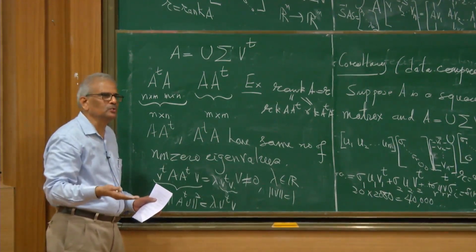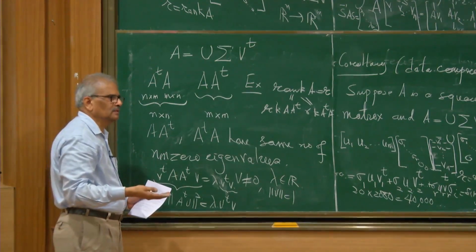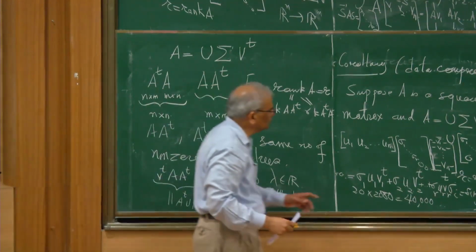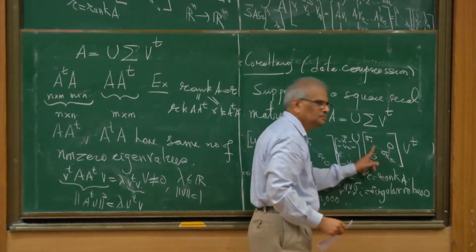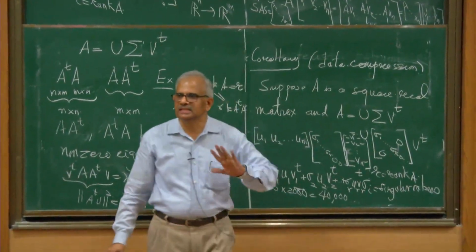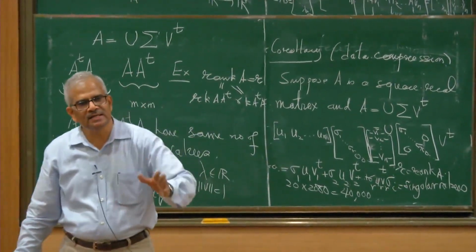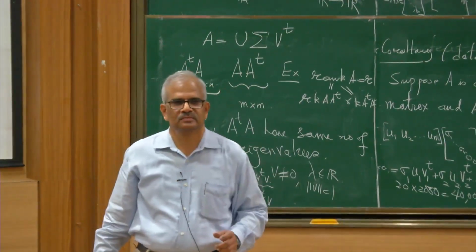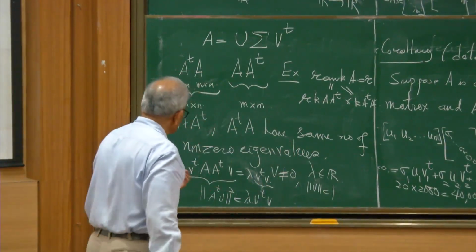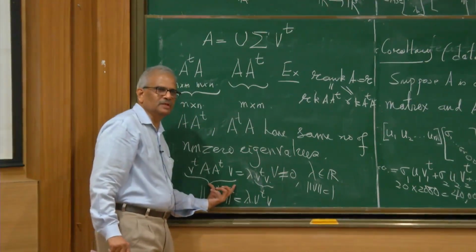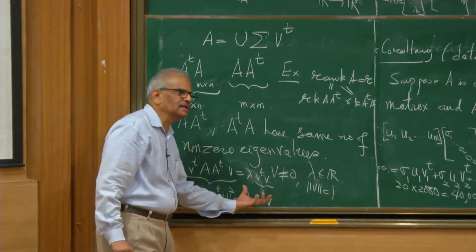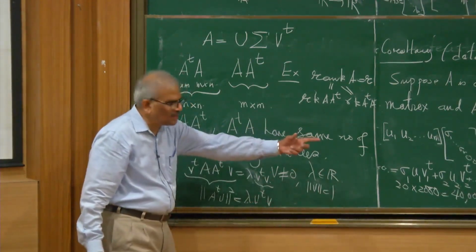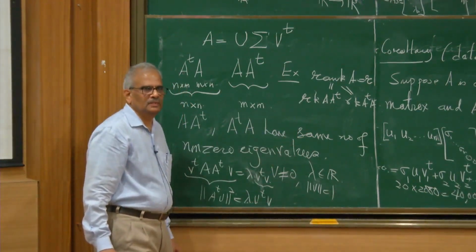These are called the singular values, and they will go into this matrix. A A transpose and A transpose A are real symmetric matrices, and they are positive semi-definite. This argument shows they are positive semi-definite, so eigenvalues are non-negative. You take their square roots, and they are the sigma i's, the singular values.